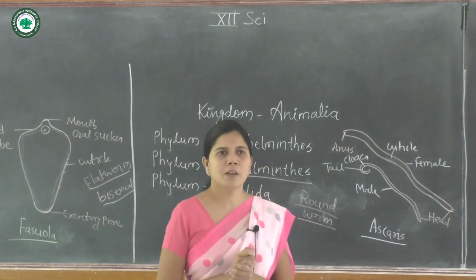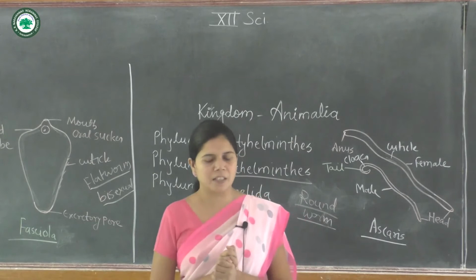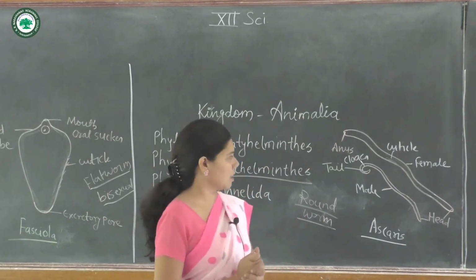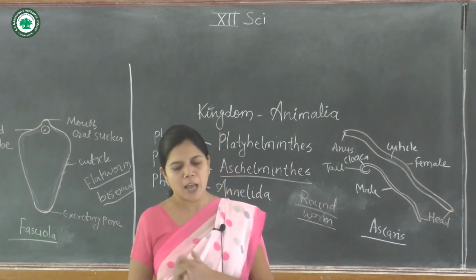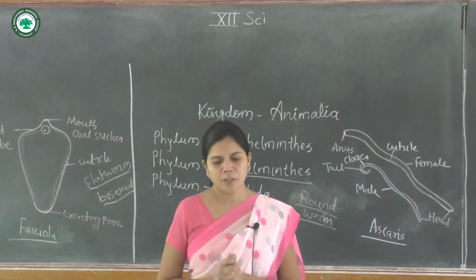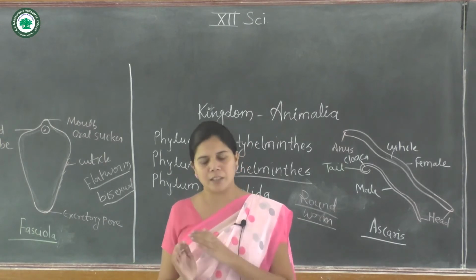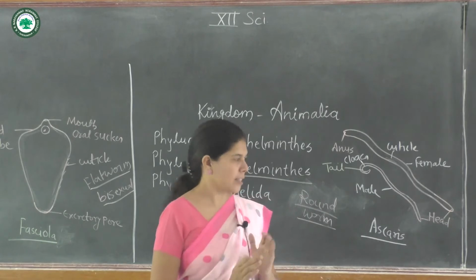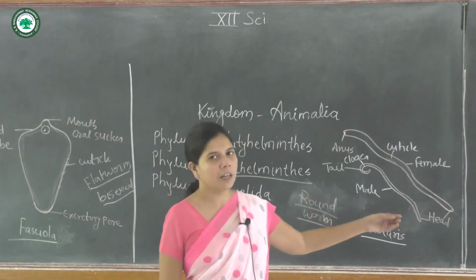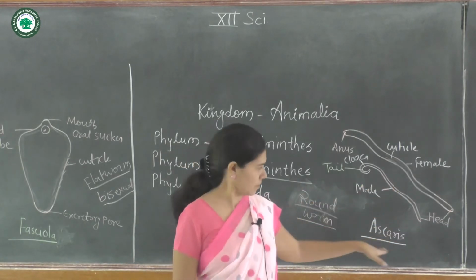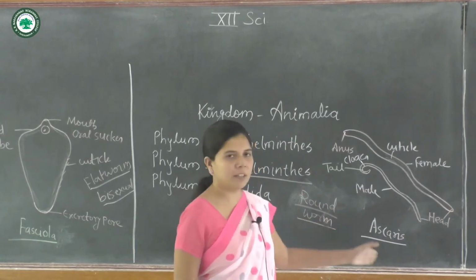Mostly the animals from the Aschelminthes are parasitic. Some are endoparasitic, and a few are free living. Mostly they are parasitic, and the body is long, cylindrical and circular. So the name is roundworm.